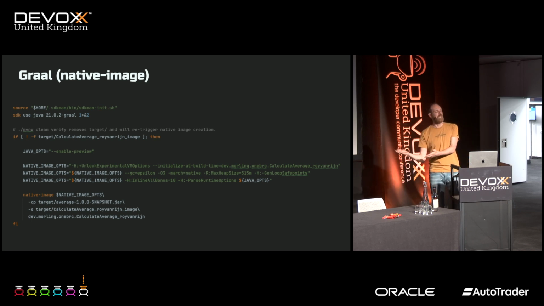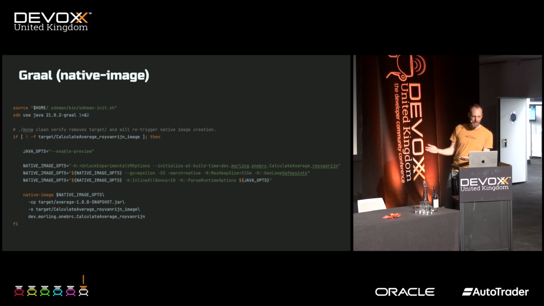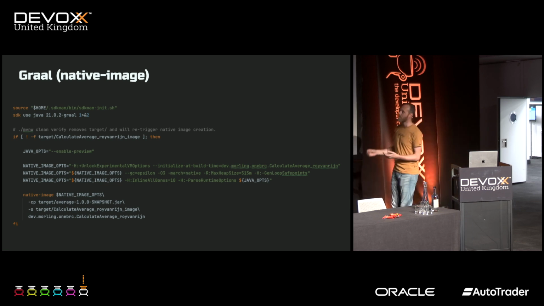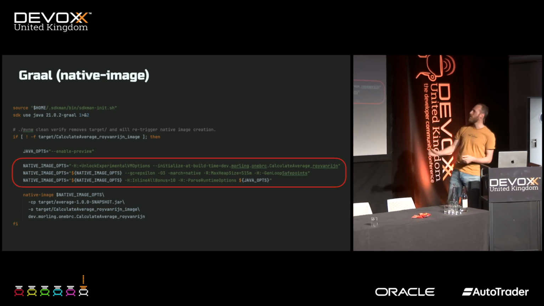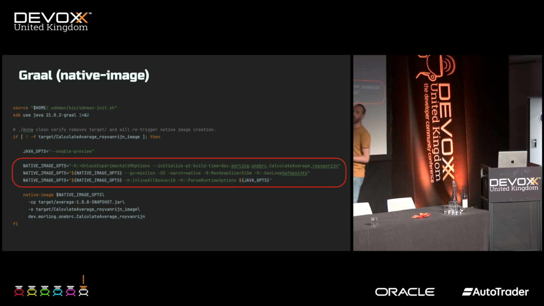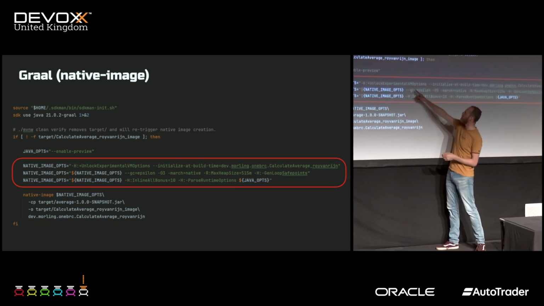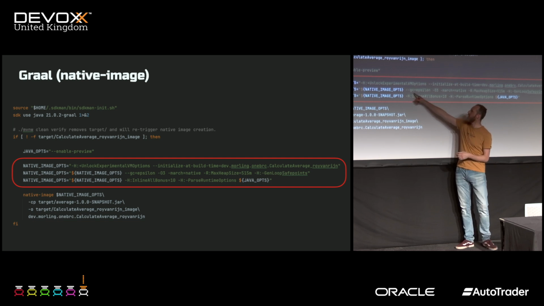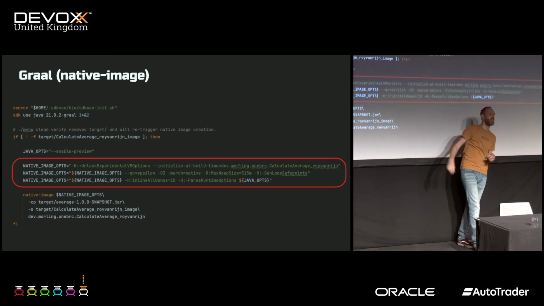Like I said, I'm not going to win this thing. I might get far, but I'm not going to win it. And then we give it some extra options. So one of the cool things is I'm unlocking experimental VM options, and I'm using this GC, the epsilon GC.